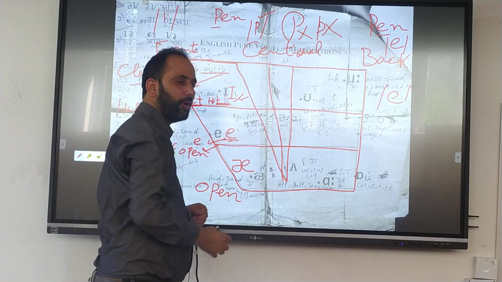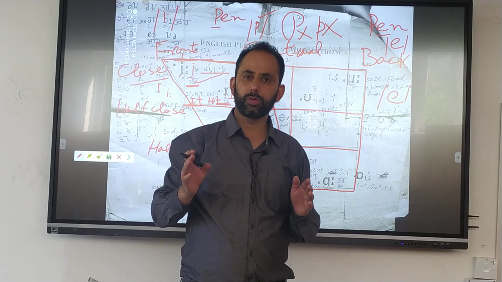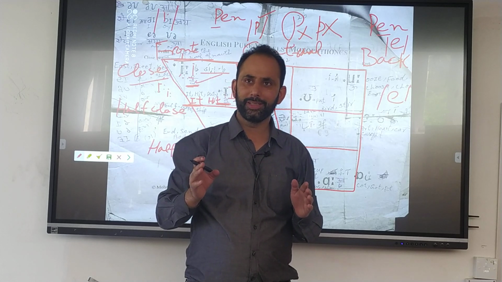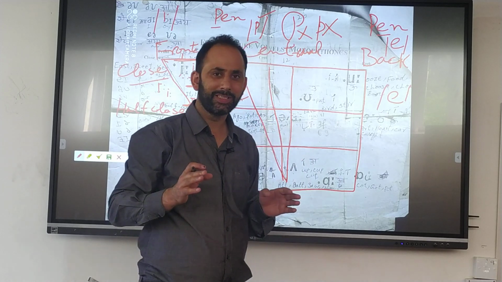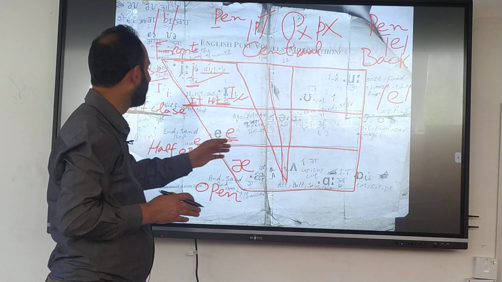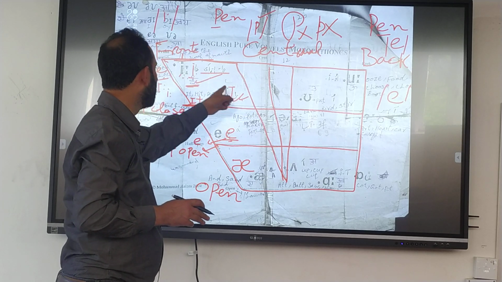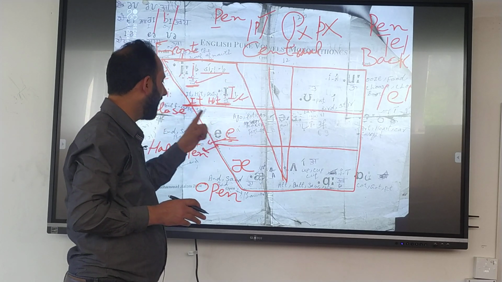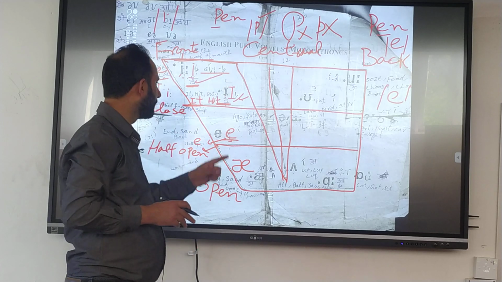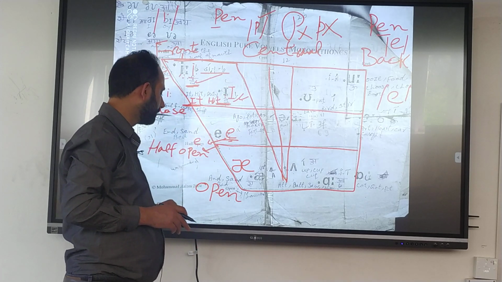I told you that it is open front. I think that you got it. Is it clear to you now? Very easy. These are the front four. That is A. This is A. This is E. This is A. A, E, A.